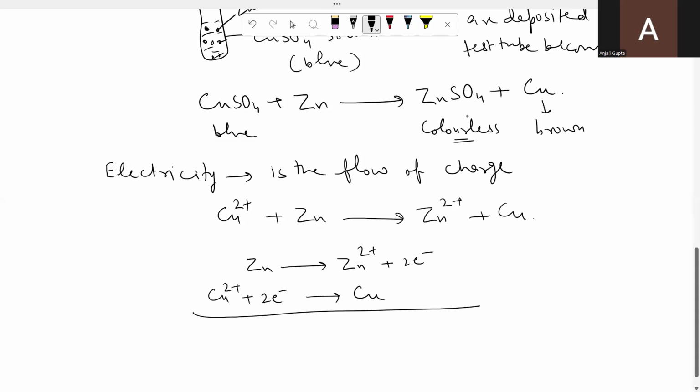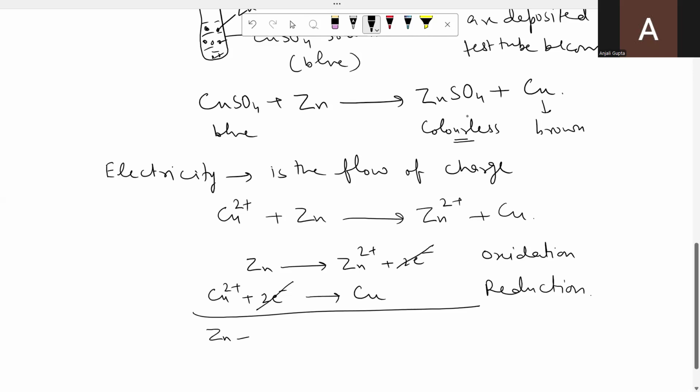In any reaction, electrons are lost during oxidation. The first reaction is oxidation. Oxidation means loss of electrons, and reduction means gain of electrons. So if you see this reaction, 2 electrons are produced during oxidation and those same 2 electrons are consumed during reduction.